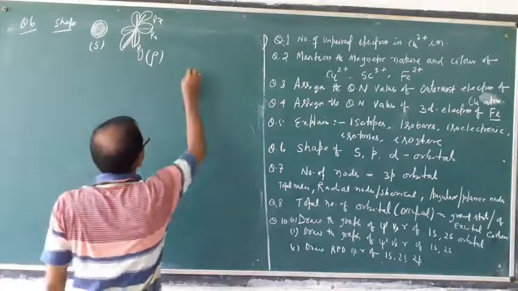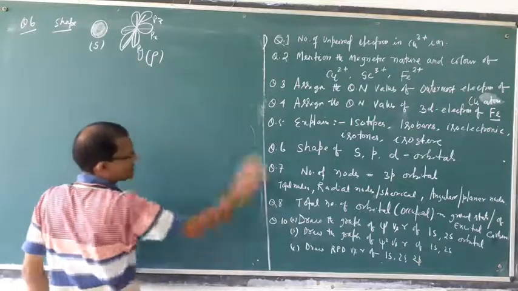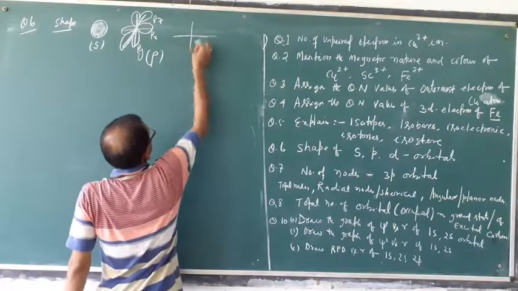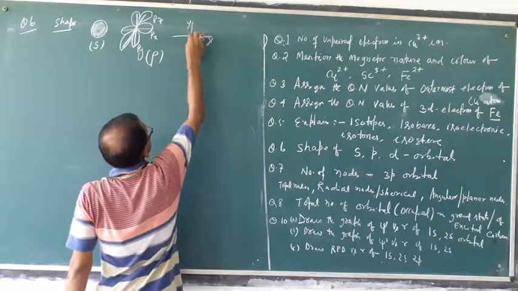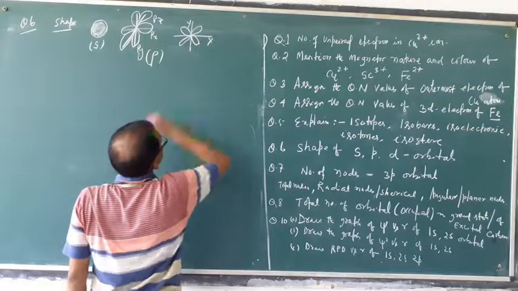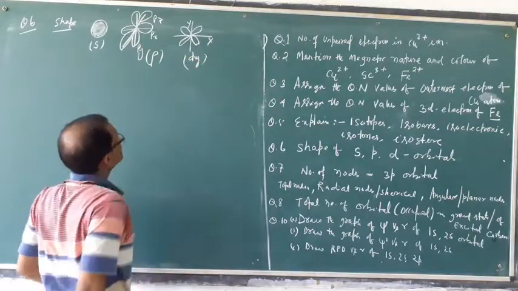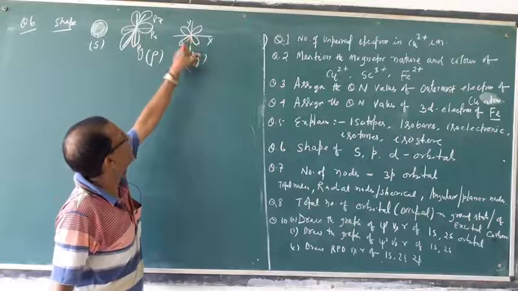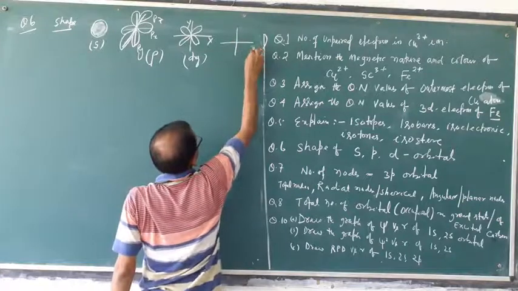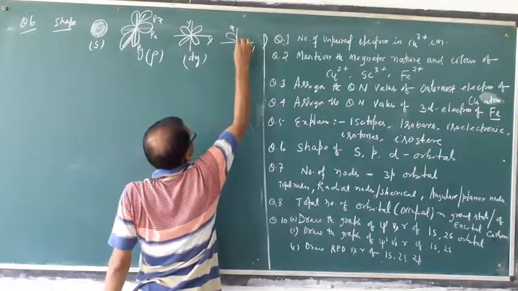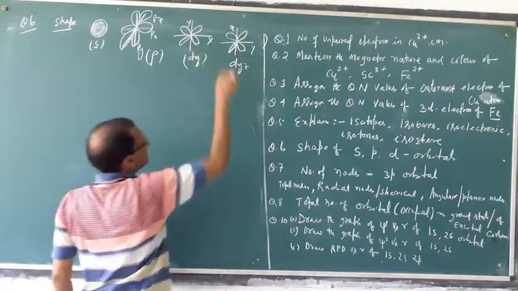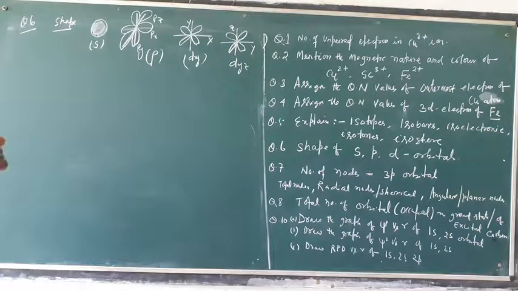And d, which can be written as double, has 5 d orbitals. What are these? X axis, Y axis, like this. This is your dxy. That means the lobes are in between the x and y axes. And this one, suppose y and z, this is dyz. The lobes are in between the axes.